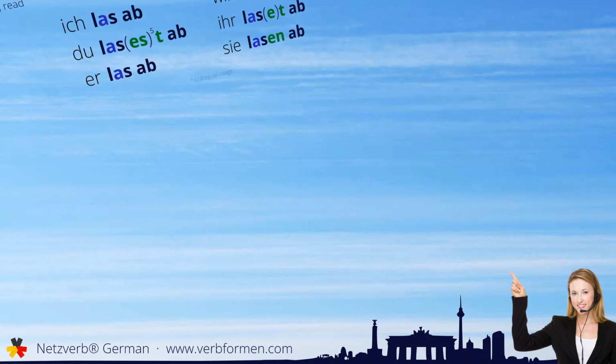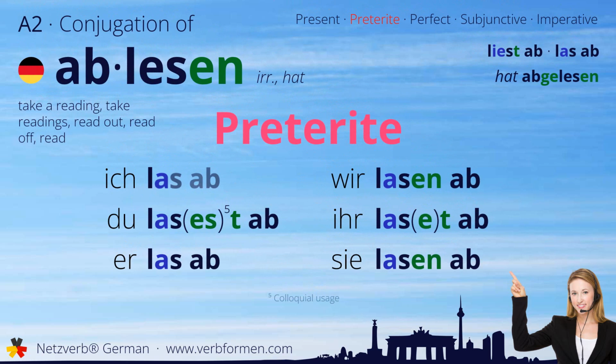Next up is the preterite. Ich lass ab. Du lasest ab. Er las ab. Wir lasen ab. Ihr laset ab. Sie lasen ab.